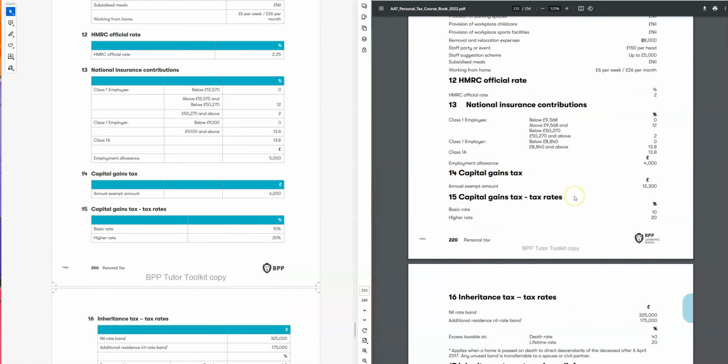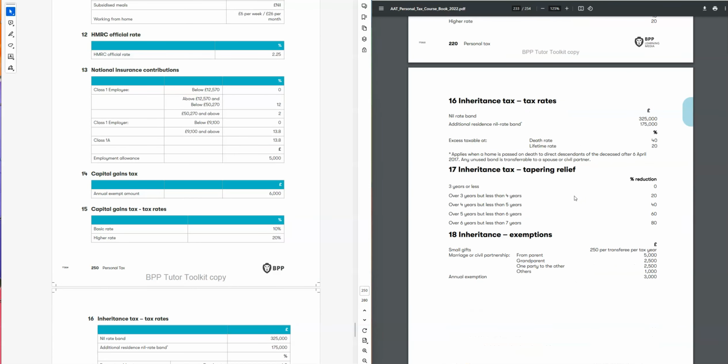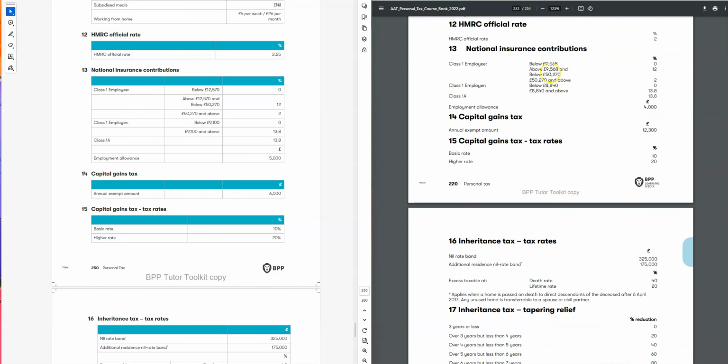Let's look at the national insurance contribution table. So the national insurance, class 1 employee below 9568 was 0. Now the national insurance is exactly like the personal allowance, 12,570 is 0. Above this, it was 12, now it is 12. Additional 2%, it was 2%.